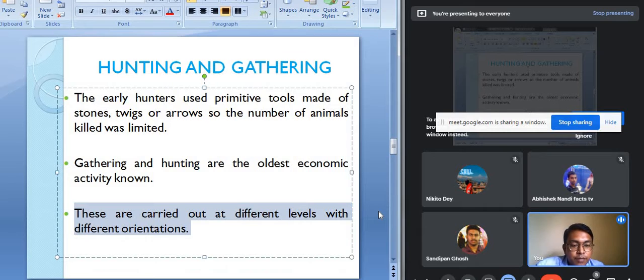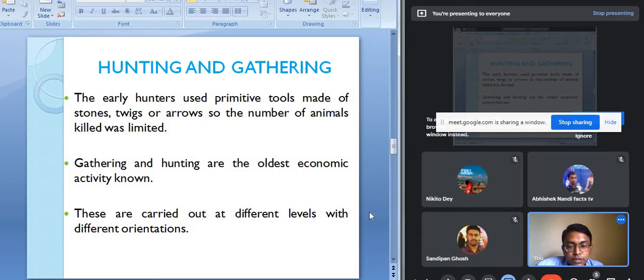That means in different parts of the world, the hunting and gathering activity is being carried out in different ways. Like the people living in the polar areas, their way of hunting and gathering is different from the people living in the tropical and equatorial areas. So the nature of the hunting and gathering economic activity also varies from one region to another.